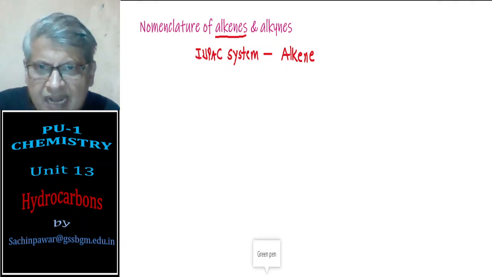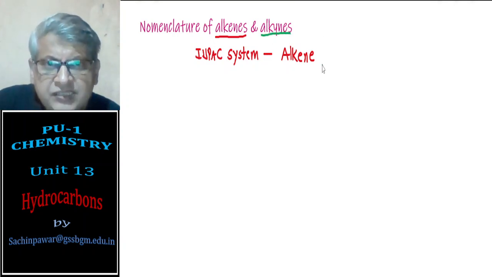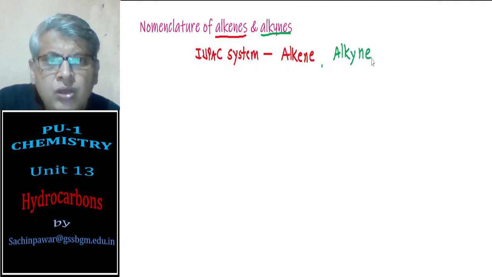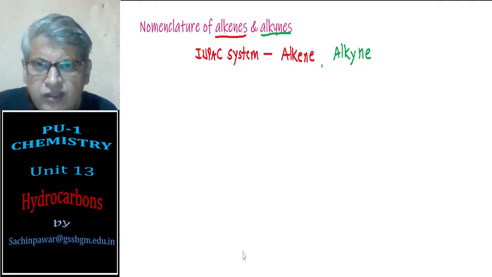And as far as alkynes are concerned, in the IUPAC system they are also referred to as alkynes only. We have to use all the rules of the IUPAC system.